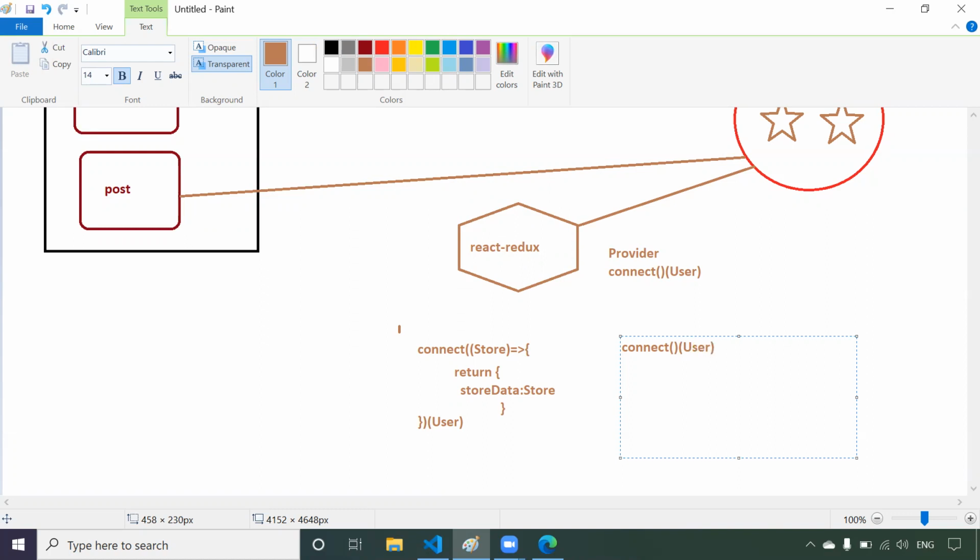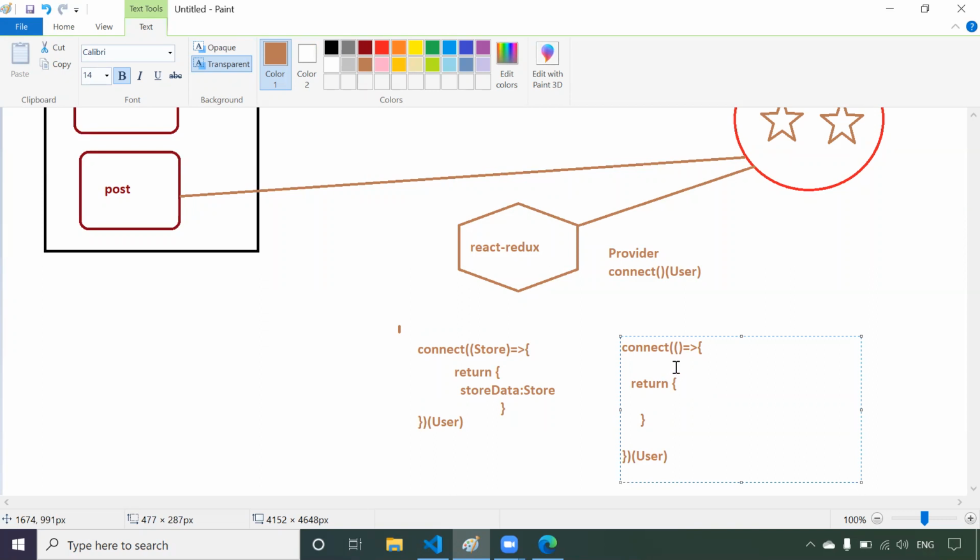Now what will connect do? It will take this user component and connect it to the store. Done. But now the user wants the data from the store. So this user component cannot take data directly from the store. So what connect is telling is, I have one callback function. I will only call this callback function. This callback function will return one object, and this object will be available for this user component as props.